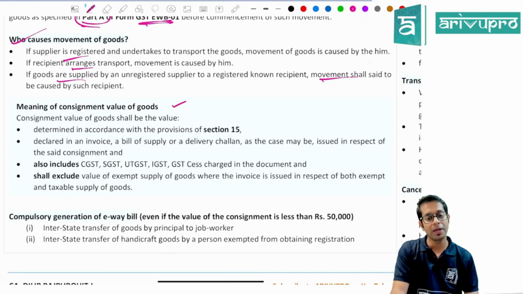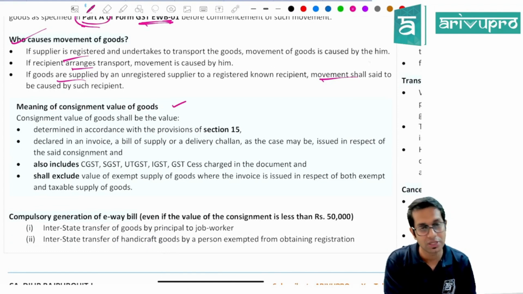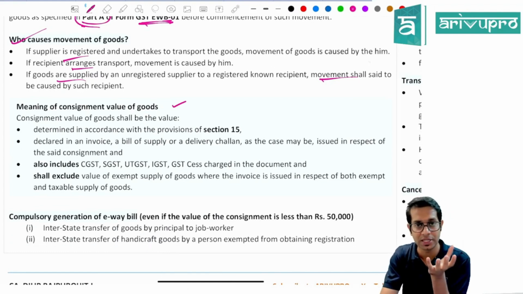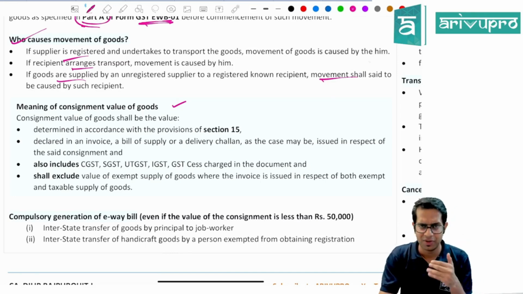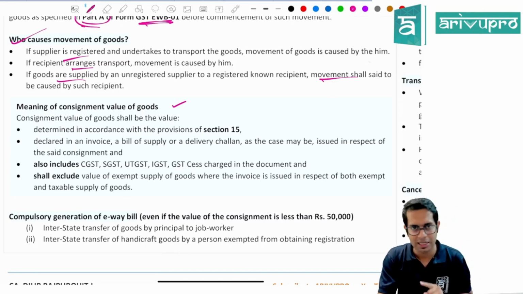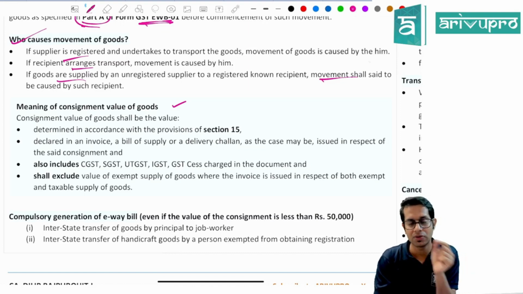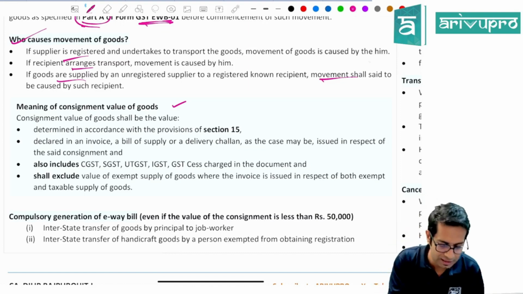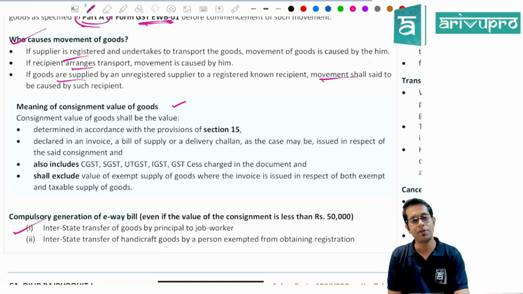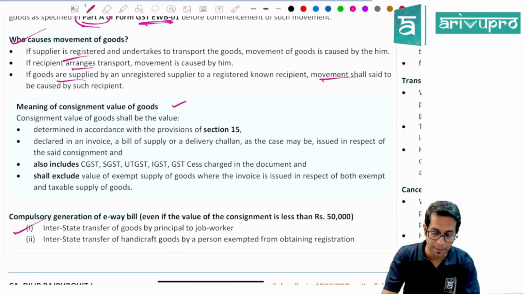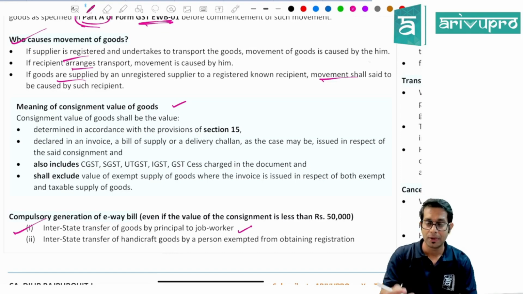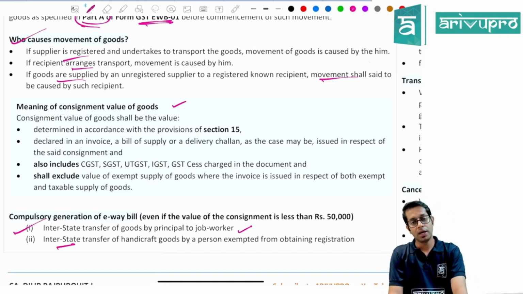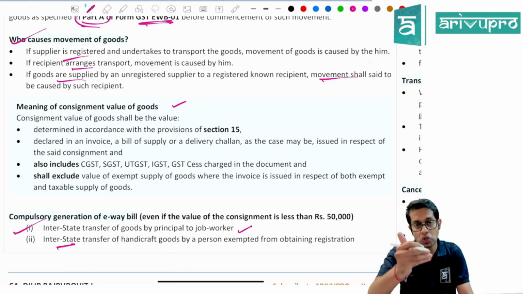Now, what do you mean by consignment value, sir? Consignment value means the value of the goods determined as per Section 15. To that add taxes under GST law, and if the value includes the value of exempt supply, then remove that value of exempt supply. You are required to generate an e-way bill compulsorily if you are moving the goods for the purpose of job work to another state, and if you are moving goods to other states.